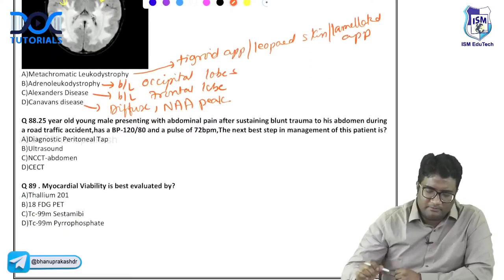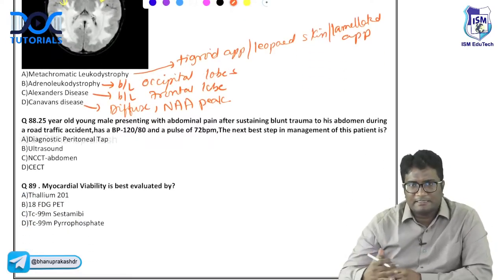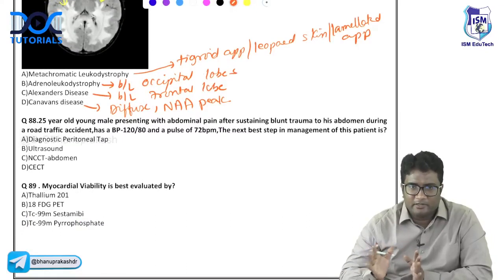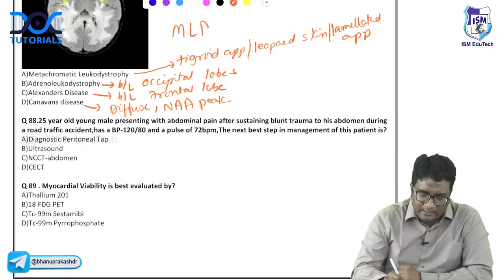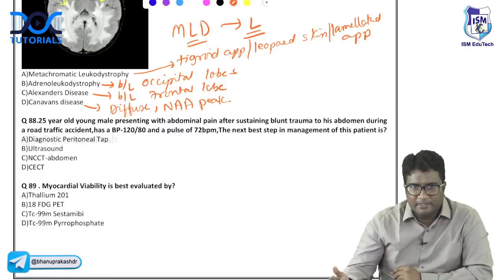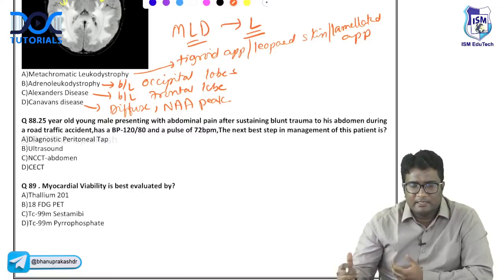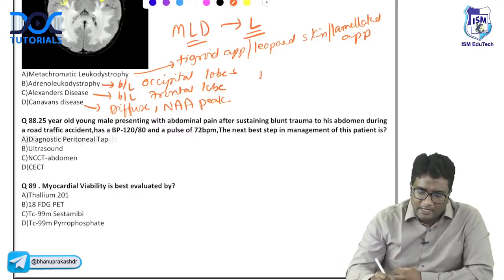Right, so these are the different leukodystrophies. Metachromatic leukodystrophy involves deep white matter with a lamellated or tigeroid appearance. Remember, MLD has a leopard skin or tigeroid or lamellated appearance. Leopard or tiger skin is the same. Tigeroid appearance on MRI is metachromatic leukodystrophy.